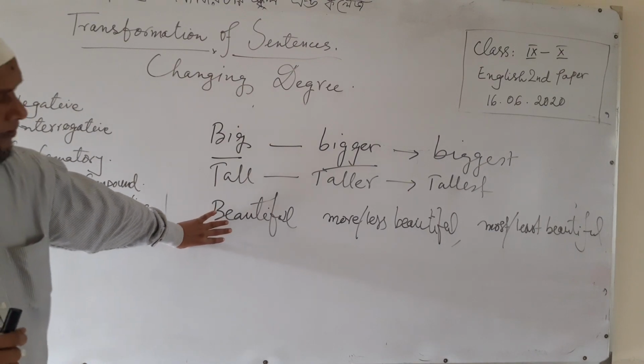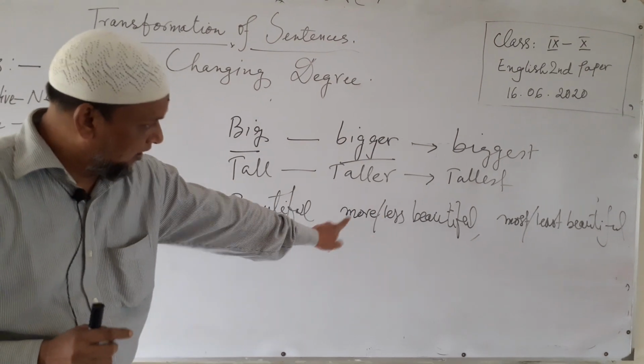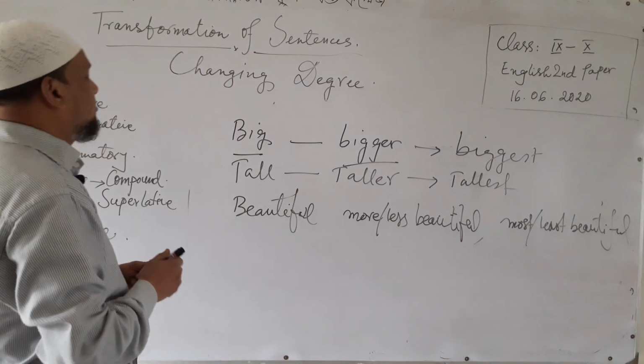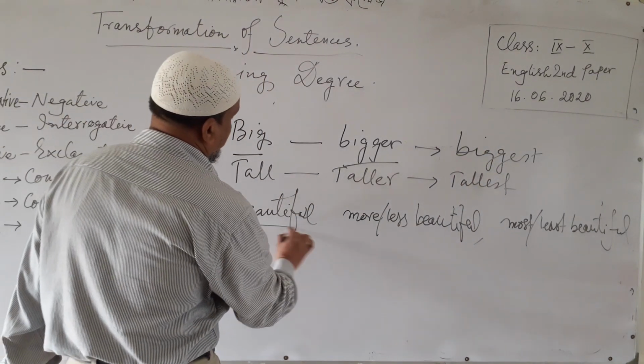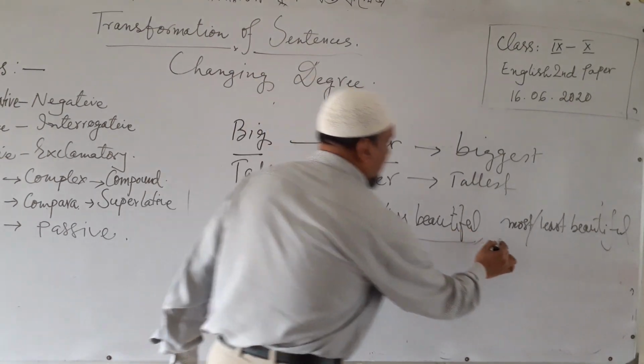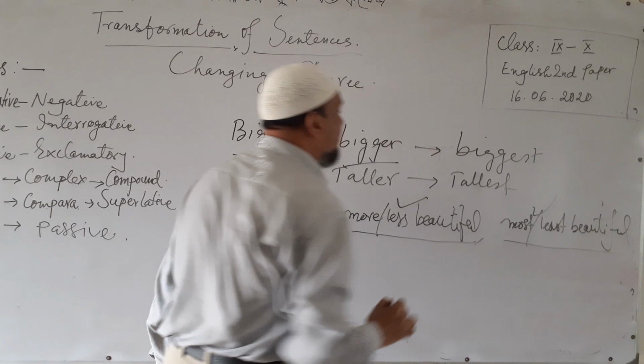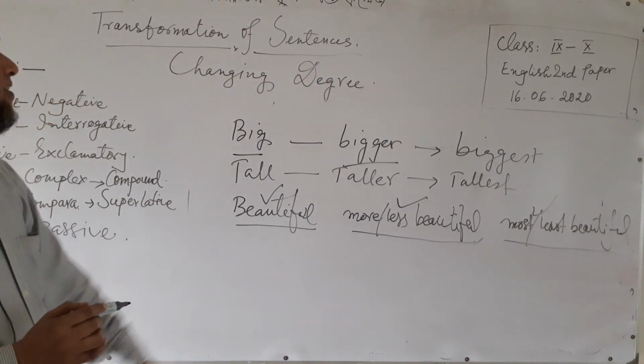So beautiful, more beautiful or less beautiful, and most beautiful or least beautiful. In this way we can use different forms of positive, comparative and superlative form of adjectives.